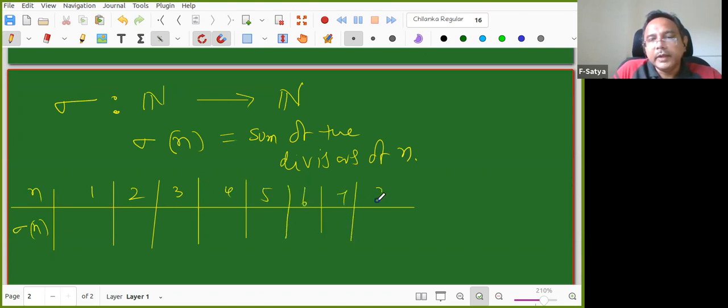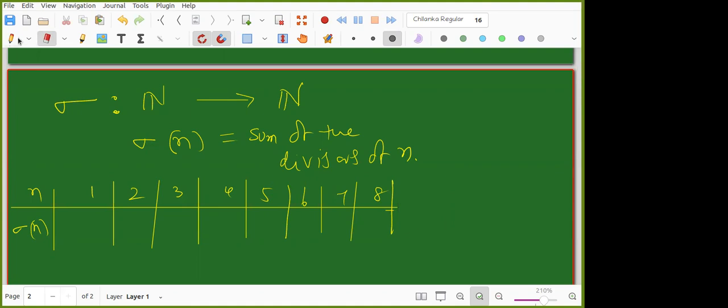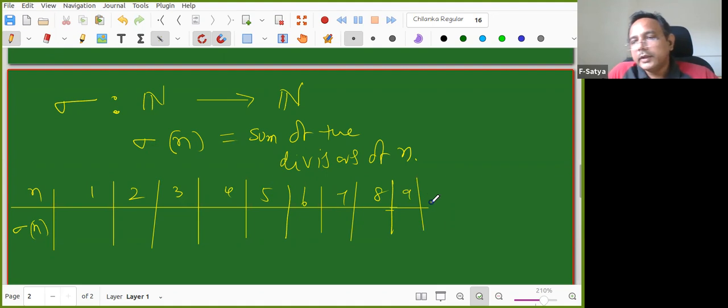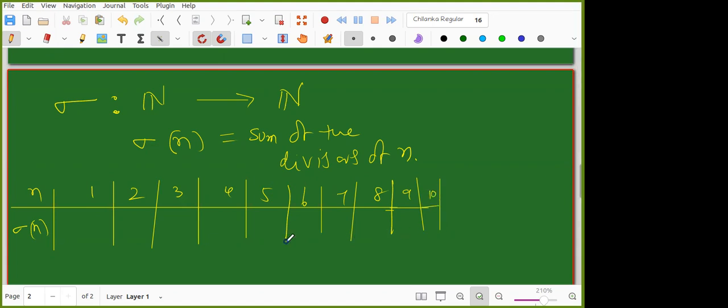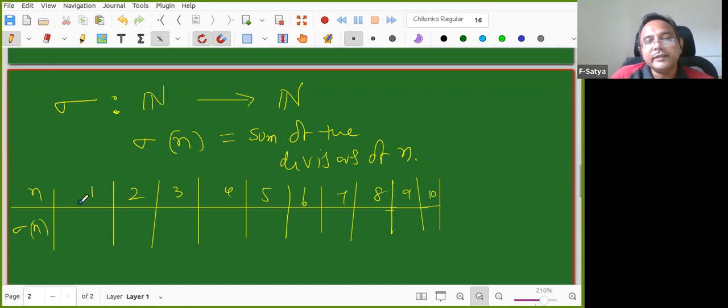Be ready, all of you. Arjit, are you there? Aditya, are you ready? Sigma of n is the sum of the divisors of n. Is it okay? Yes, sir.